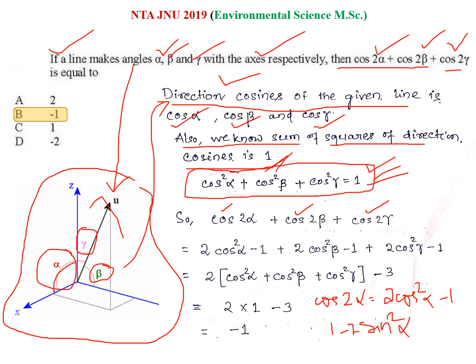These are two prominent formulas for any trigonometric function that is having twice angle for the cos. Okay, so this is a trigonometric function. You should remember this formula and you should use it here, and the final answer you will get in the form of this, because cos² alpha plus cos² beta plus cos² gamma will be turning into 1. So 2 minus 3 equal to minus 1.